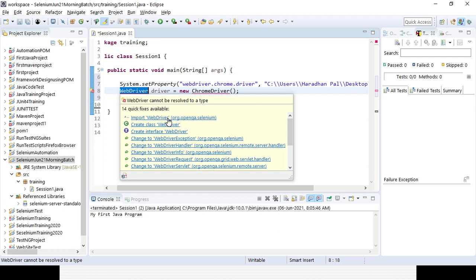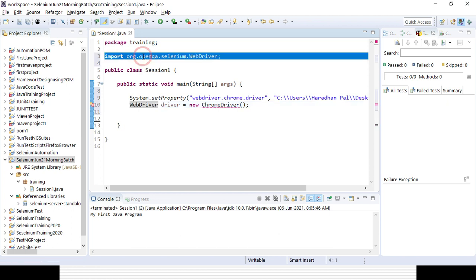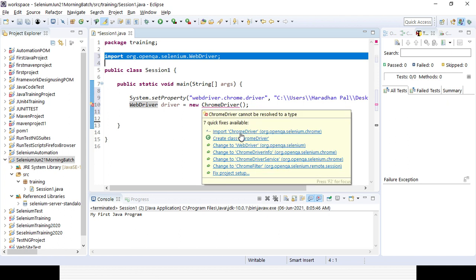So you can see that it is getting imported in my script. Still the error message is there, because ChromeDriver is a class which is not yet imported. We can find it in the org.openqa.selenium.chrome package, which is available in the standalone jar file.